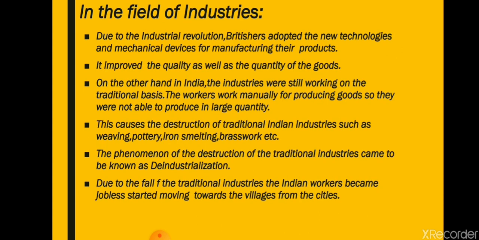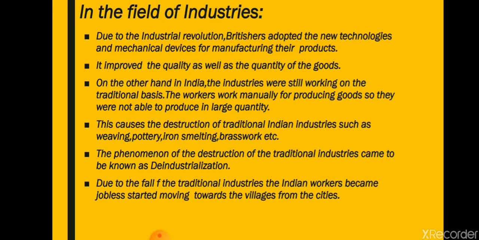Now we will see what happened in the field of industries. Due to the Industrial Revolution, the Britishers adopted new technologies and mechanical devices for manufacturing their goods. This is what happened after the Industrial Revolution. The British companies or factories started producing goods in a new manner, using new technologies and machineries for manufacturing their products.